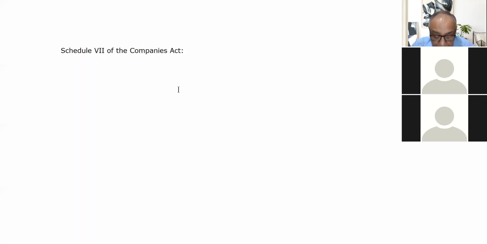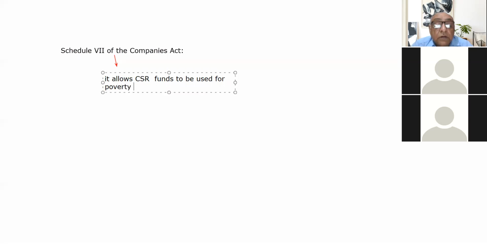As far as Schedule 7 of the Companies Act is concerned, this schedule allows CSR funds to be used for poverty reduction and rural development also.